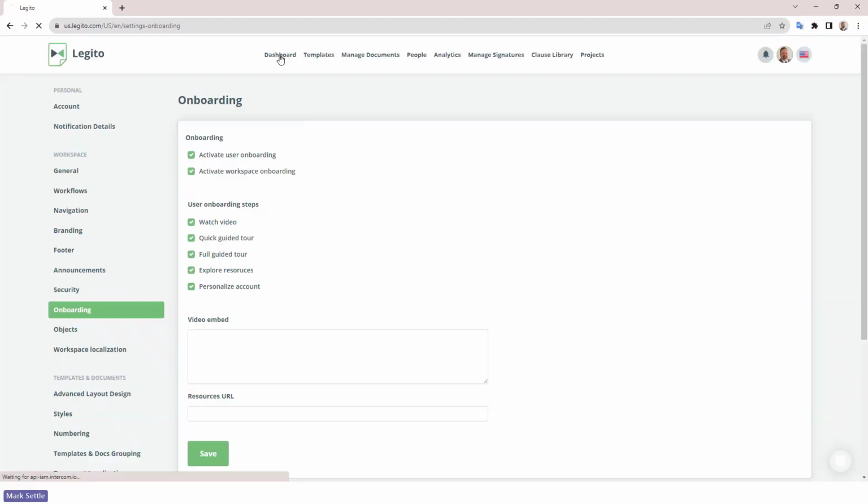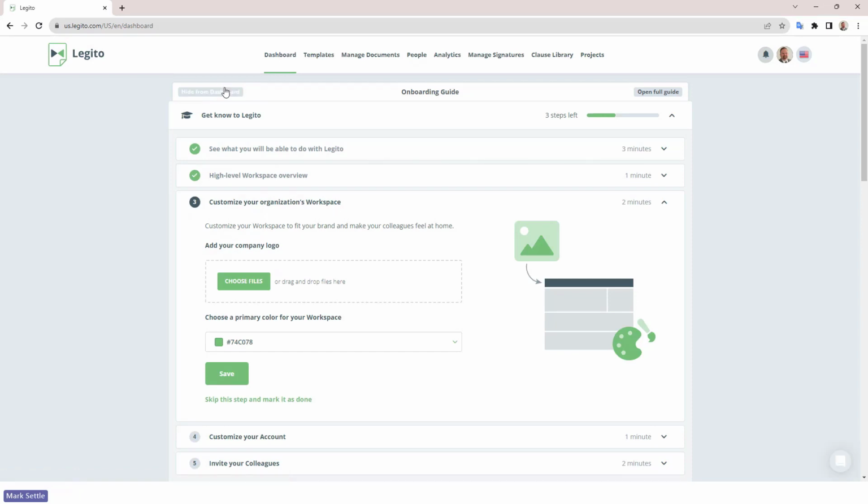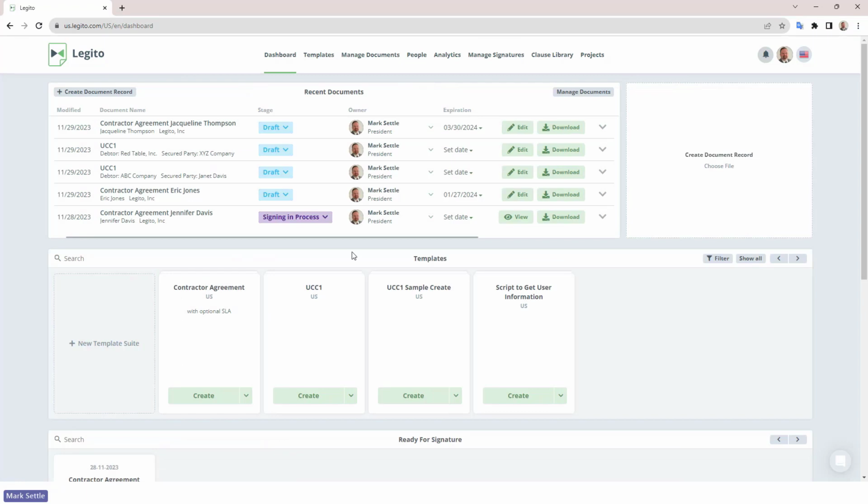So what we're going to do is we'll go to our dashboard here. Again, I'm logged in as administrator. Since we've looked at this, we're just going to hide this from our dashboard so we no longer have to see the onboarding. And you can see here I've got a couple of templates here that are this UCC1 form. For those outside the US, you may not be as familiar with this, but it's a financial institution document that's very common around banking and lending and other things.